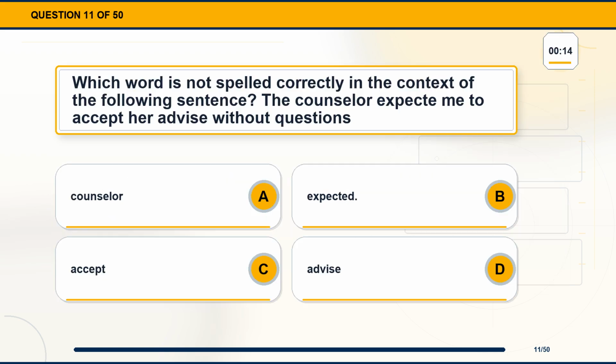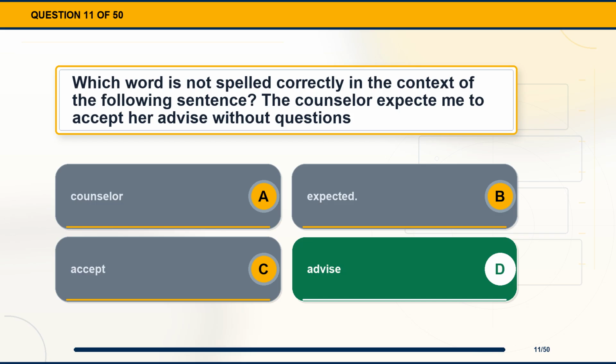Question 11. Which word is not spelled correctly in the context of the following sentence? The counselor expect me to accept her advice without questions. Option A, counselor. Option B, expected. Option C, accept. Option D, advise.